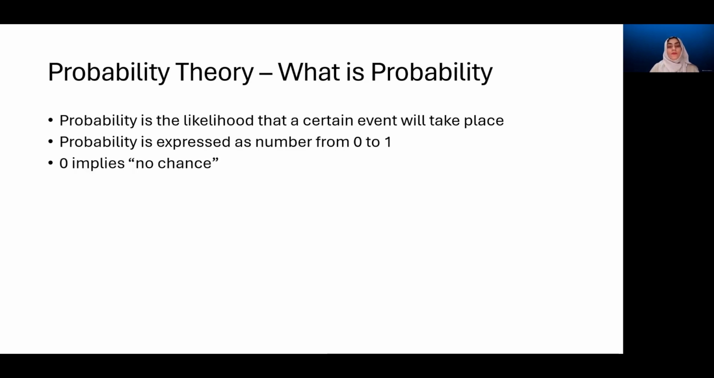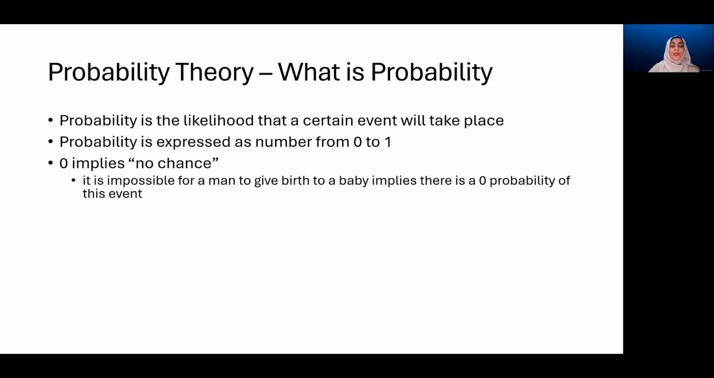So by this time, you must have guessed that 0 implies there's no chance of this event. That is, this occurrence is quite impossible, okay? For example, the sun rising at night is impossible. So you can give this event a 0 probability. Similarly, it is impossible for a man to give birth to a baby. So this implies that this event has a 0 probability.